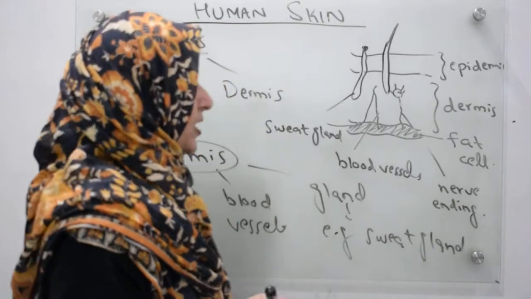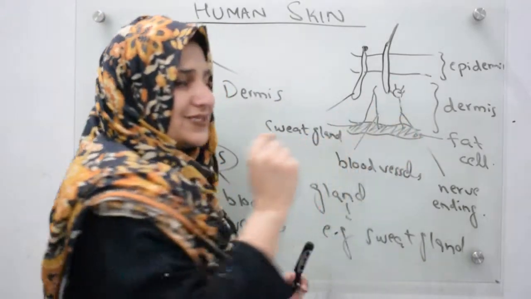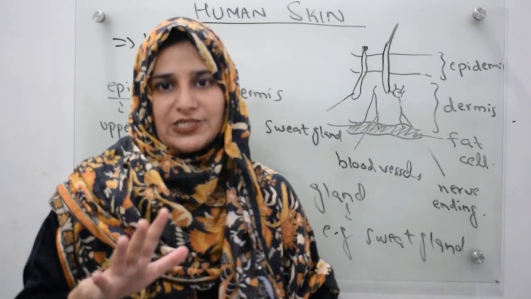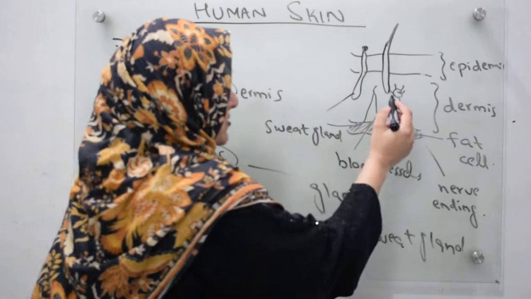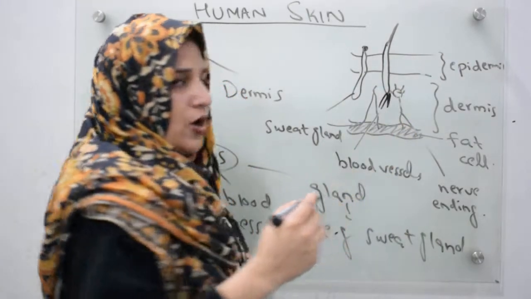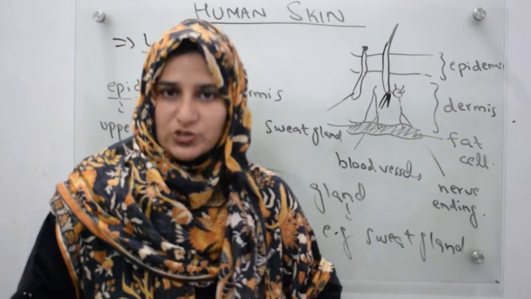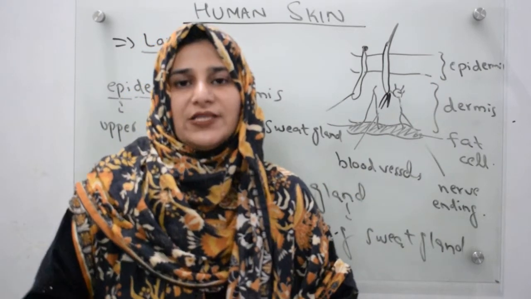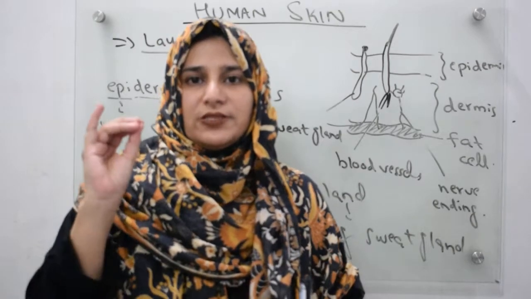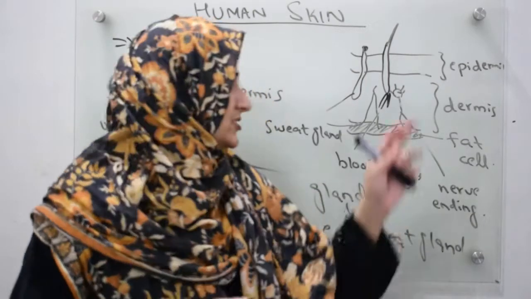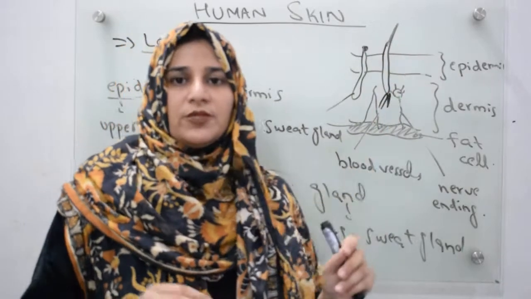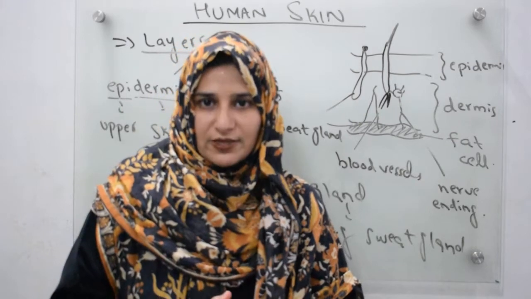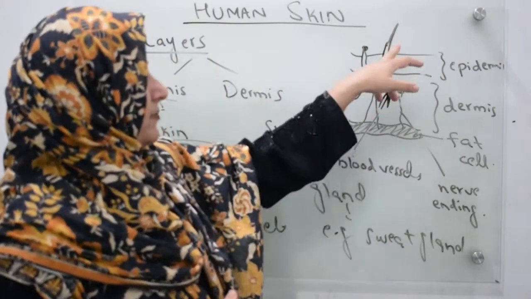A fatty layer is present, but in the dermis some muscles are also present, and you know that muscles have the ability of contraction and relaxation. Mostly these muscles are attached to your body hairs, the hair present on your skin. When these muscles contract, the hair becomes erect.